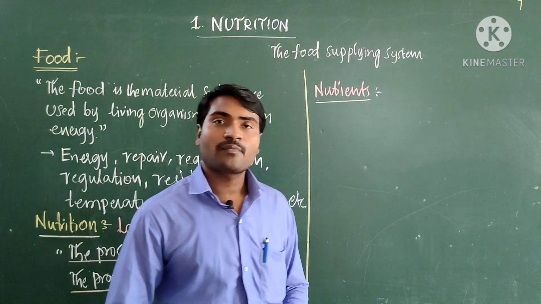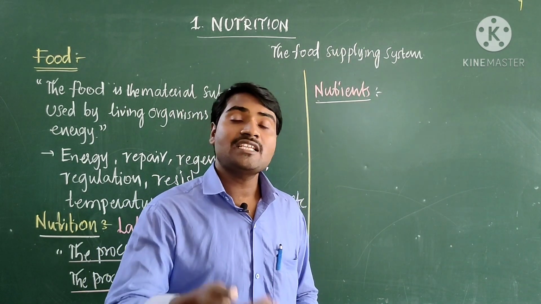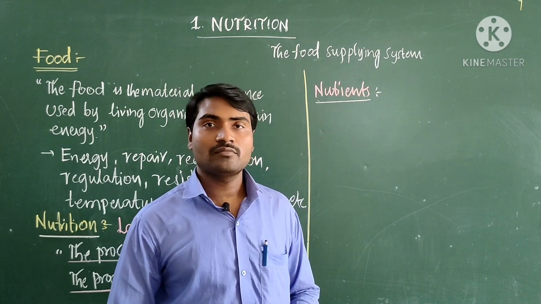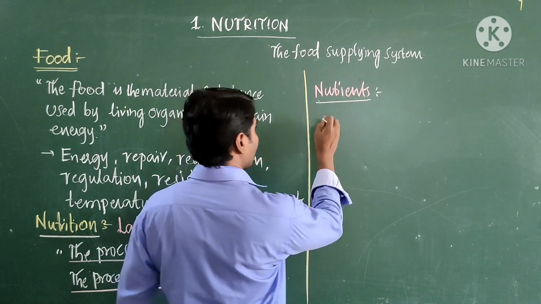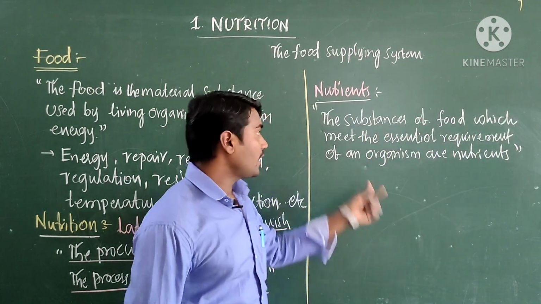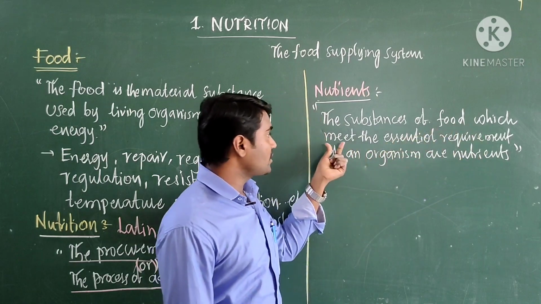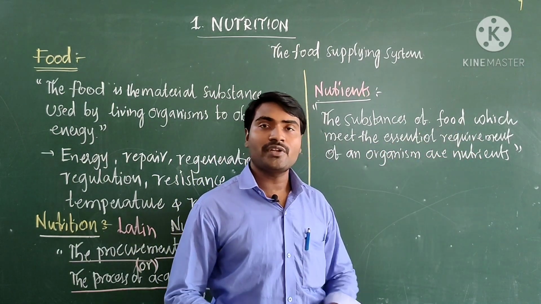What are nutrients? The substances present in the food which meet the essential requirement of an organism are known as nutrients.